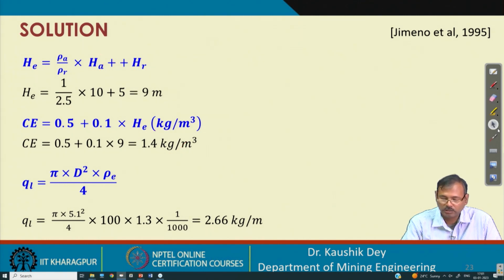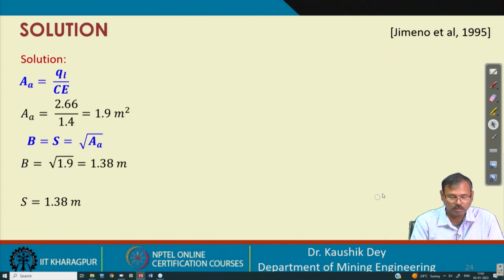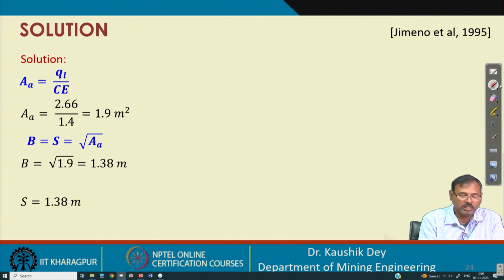Now let us move to the next part of the calculation. We have to find the area of influence. The influence area is QL by CE. QL is for 1 meter height, in kg per meter, and CE is in kg per meter cube.